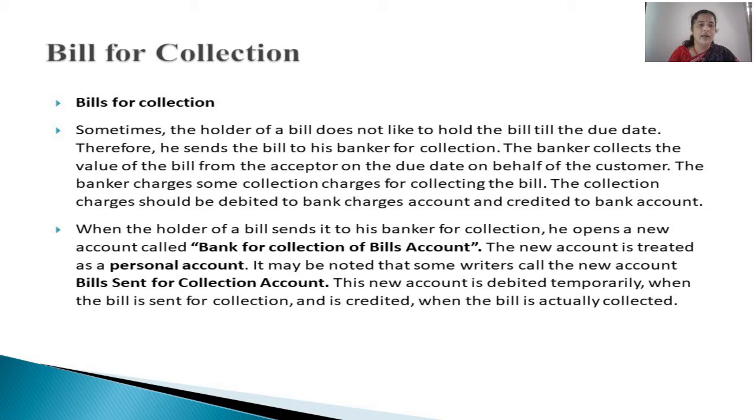So this is what we call bills for collection, and in that case a temporary account will be opened. The holder will be opening this. That is what we call bank for collection of bills account, which is treated as a personal account and it will be opened temporarily. As soon as the amount on that particular bill of exchange is collected or honored, that temporary account, a personal account, bank for collection of bills account, will be cancelled.